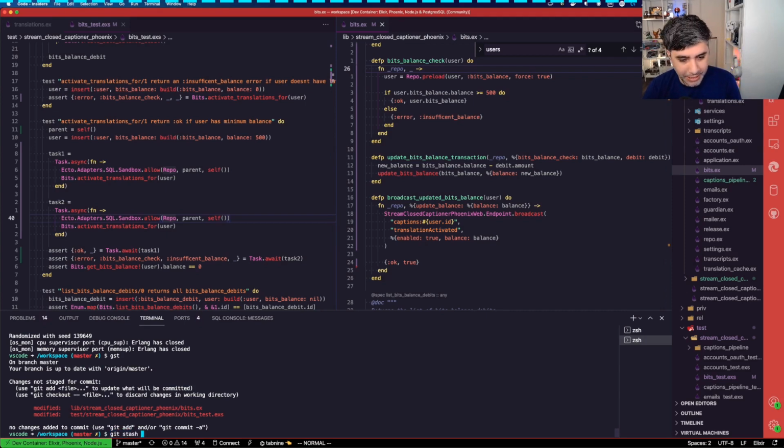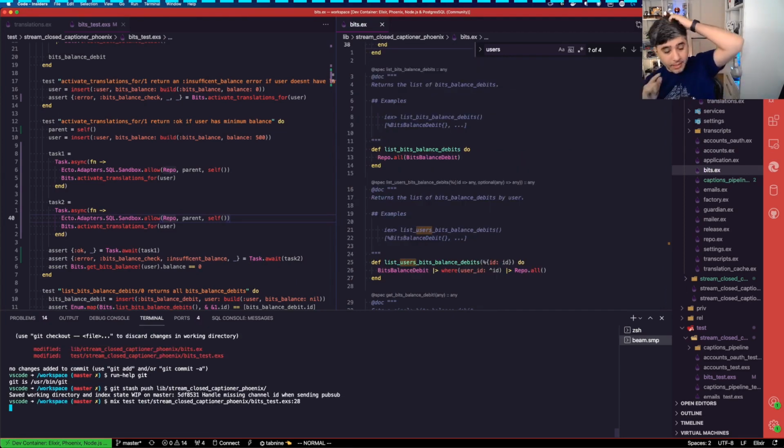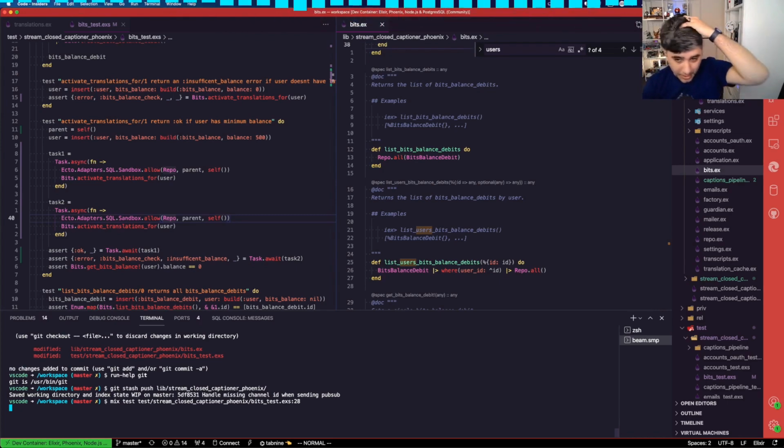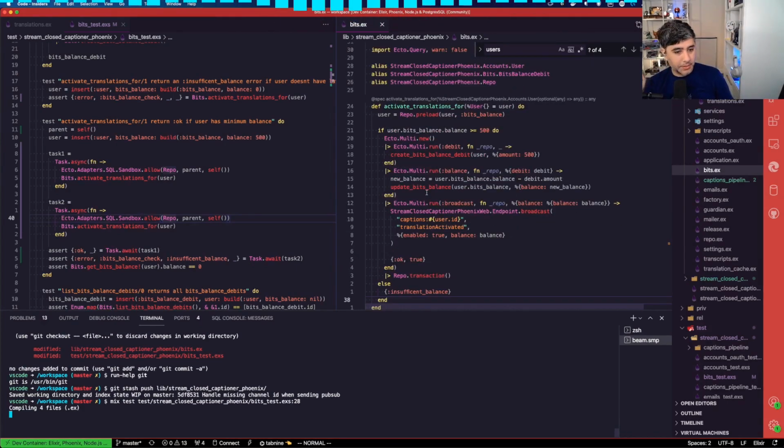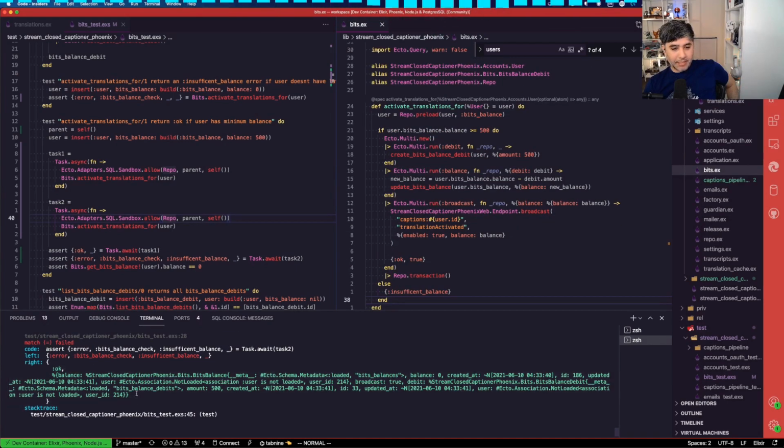So I'm going to try stashing the changes for the file. Now let's see if our test will actually uncover the bug before the fix. It accepted it. It said okay. So there we go. This test actually accurately tests the concurrency race condition.